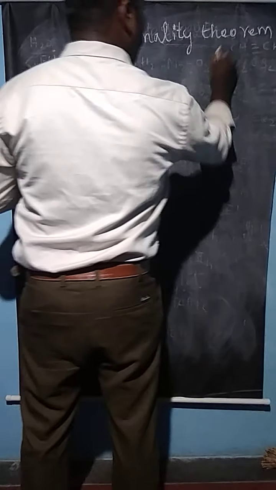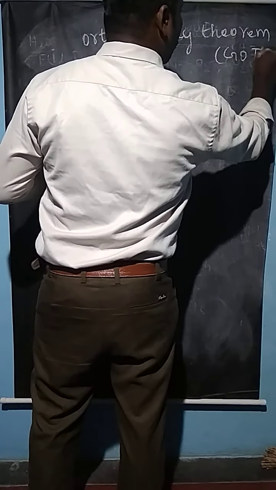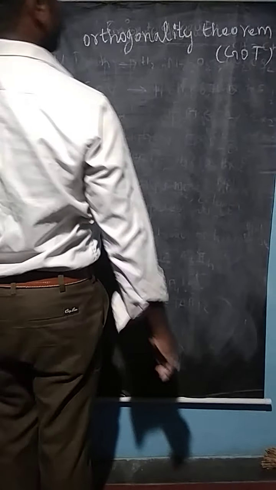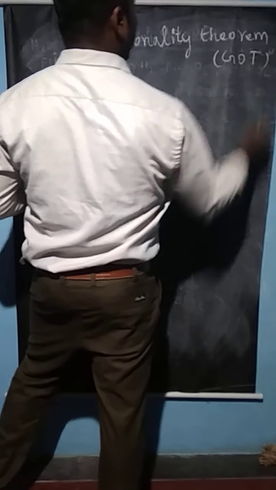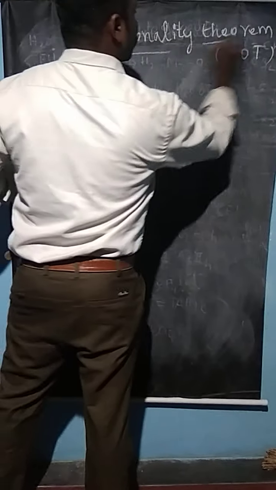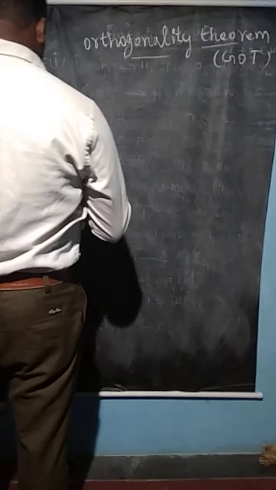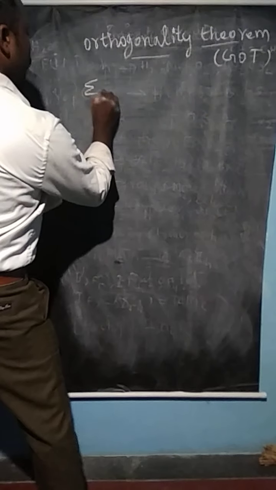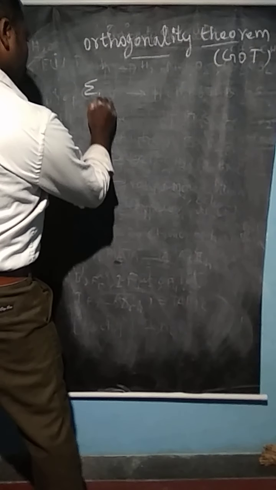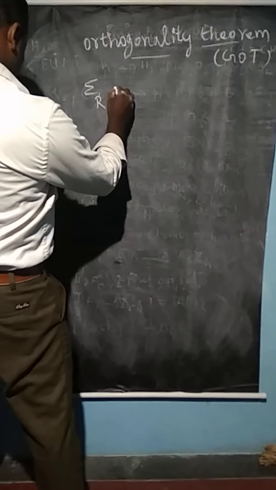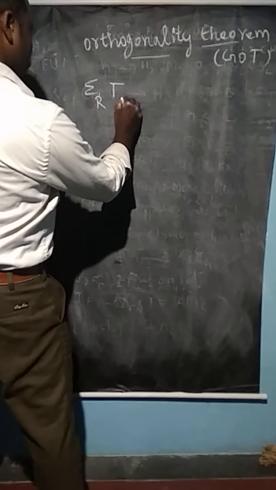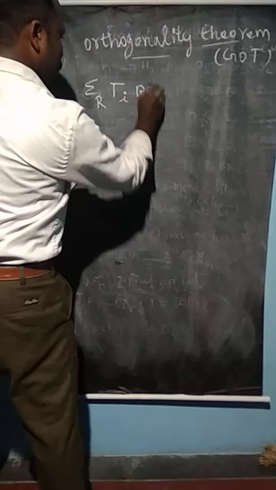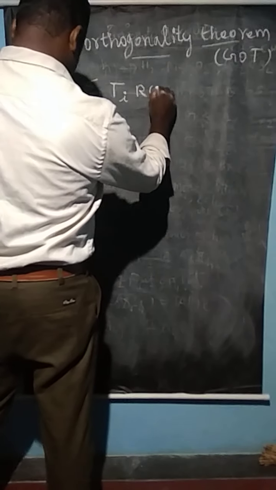GOT, we can represent by the symbol G, which denotes the great orthogonality theorem. So summation of R, just write the symbol tau, I R Mn.